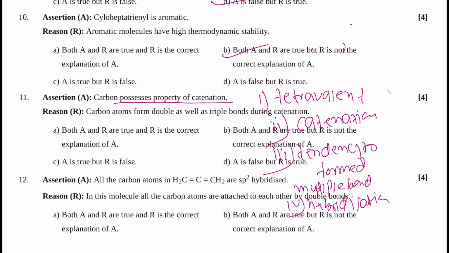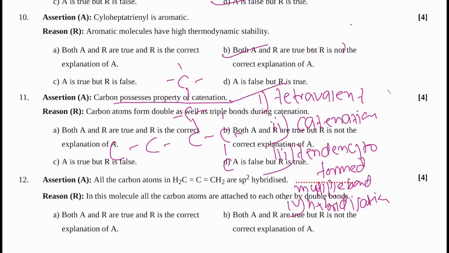So carbon possesses catenation, yes, the ability of self-linkage, because a carbon atom connects with many other carbon atoms.